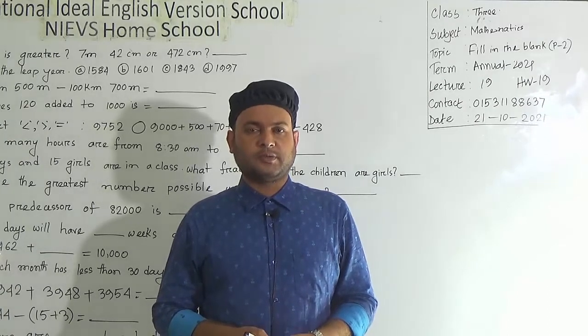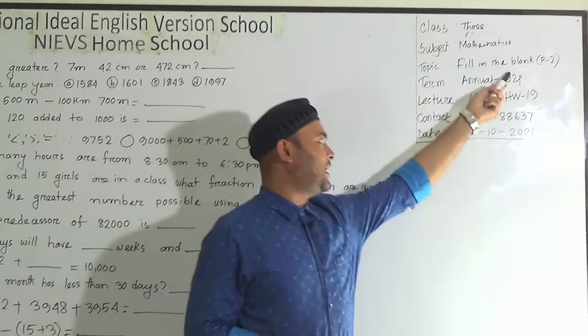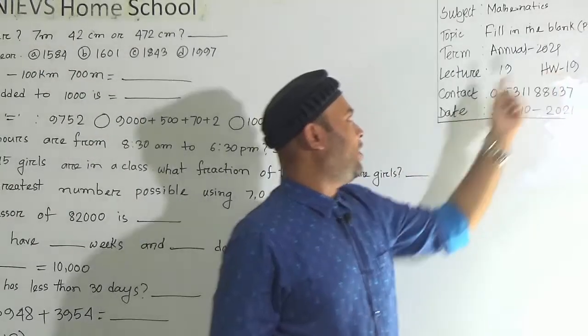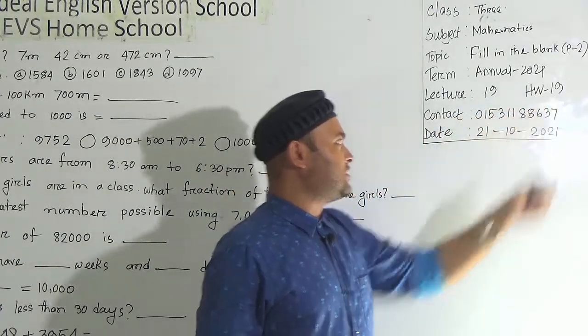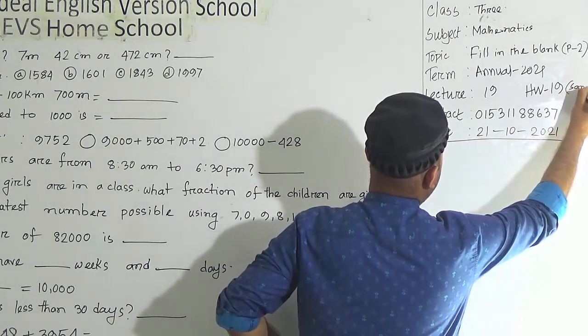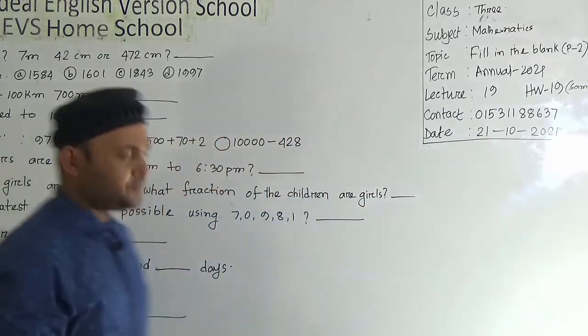Today I am going to take Mathematics class for class 3 and our today's topic is fill in the blanks part 2. Last time we already learned fill in the blanks part 2. Our today's lecture number is 19 and HW is 19, which is the same as this class. Now my dear students, let's start our class.